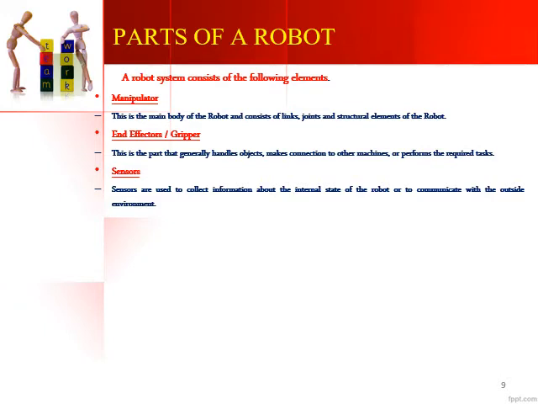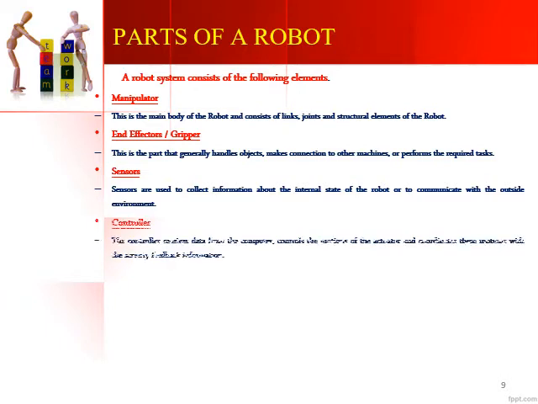So whatever external environment is being sensed by the robot, or whatever action is being taken on the external environment, that is done by the sensors. The next important part is the controller, which receives the data from the computer system and controls the motion of the actuators. So this whole robot is controlled with the help of a controller, and according to the input data received from the system, it sends the signal to the actuators, which will coordinate the motions with the sensory feedback information and do the actions on the environment.